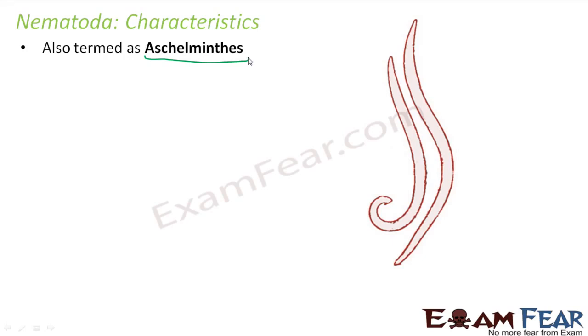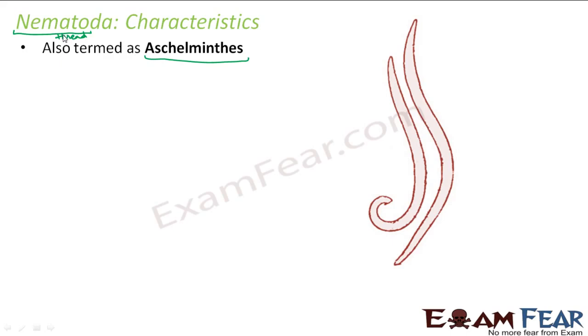Now, you might be wondering, why are they called Aschelminths? Okay, we will see that once we study their structure, then we can talk about that as well. So looking at the name nematodes, the term nemato means thread. So these are worms which have thread-like structures. So they are very thin worms.